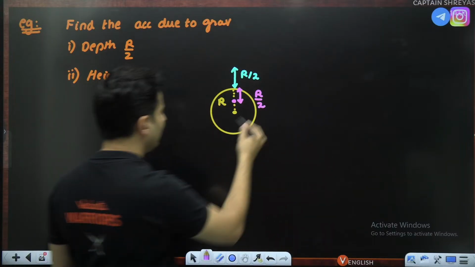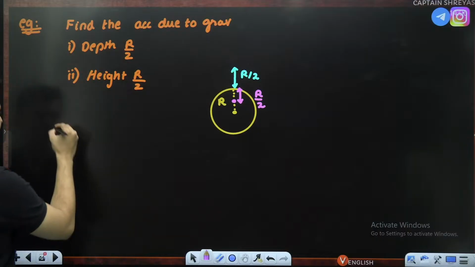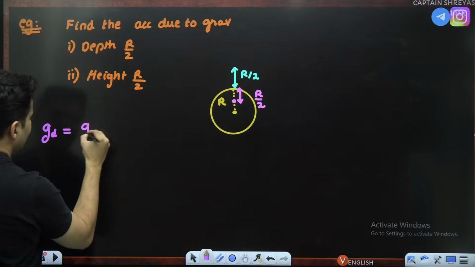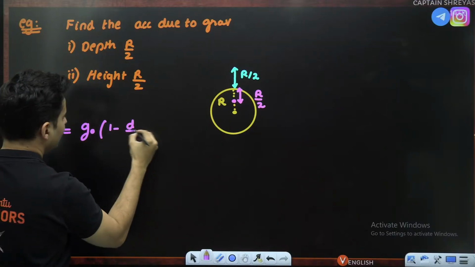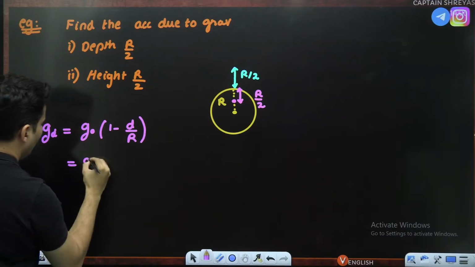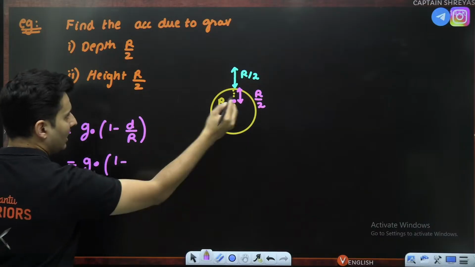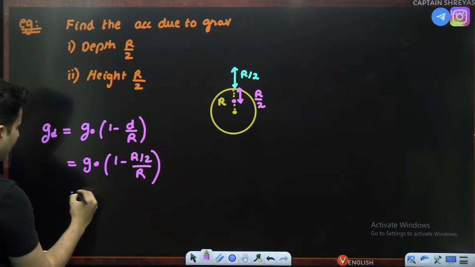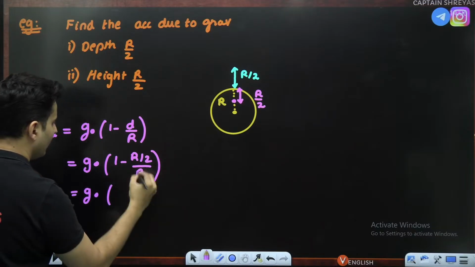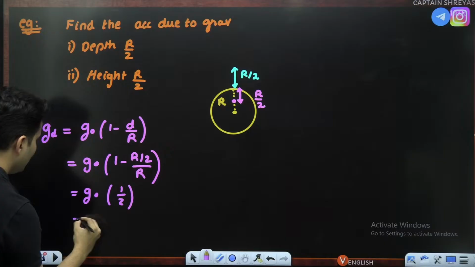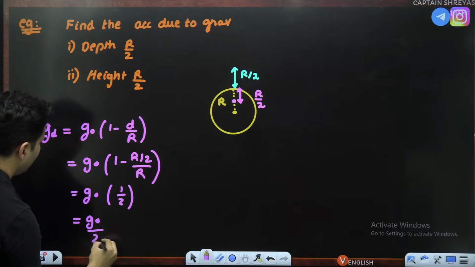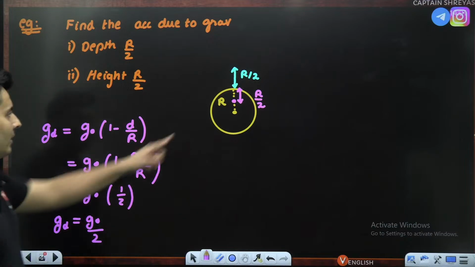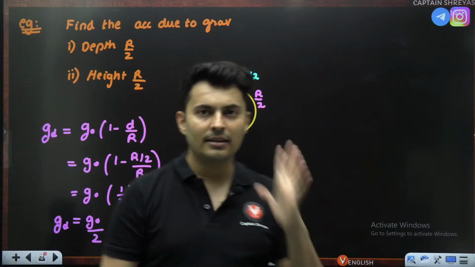So let's start with the depth first. It is very simple. Acceleration due to gravity at some depth is g naught times 1 minus d by R. What is depth? Depth is R by 2, so R by 2 by R, R cancels, it is just half. 1 minus half is just half. So the answer is acceleration due to gravity on the surface by 2. That is the answer at this point inside the earth.